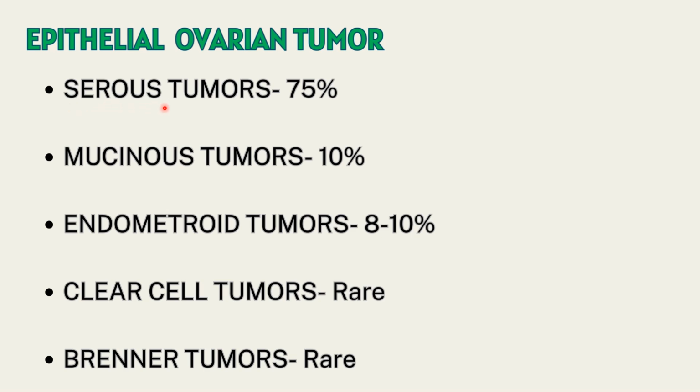So we have primarily serous tumors that account for 75% of all epithelial ovarian tumors. One very important thing to note is that the most common type of ovarian cancer is the serous cystadenocarcinoma. Secondly, we have mucinous tumors, which account for 10% of all epithelial ovarian tumors. Then we have the endometrioid tumors, which account for 8 to 10% of epithelial tumors. And again, we have clear cell tumors and Brenner tumors that are rarely seen. Okay, they are the rare subtypes of epithelial ovarian tumor.